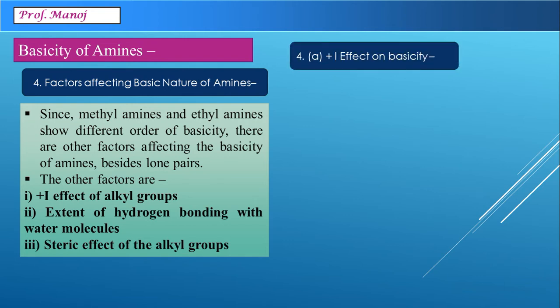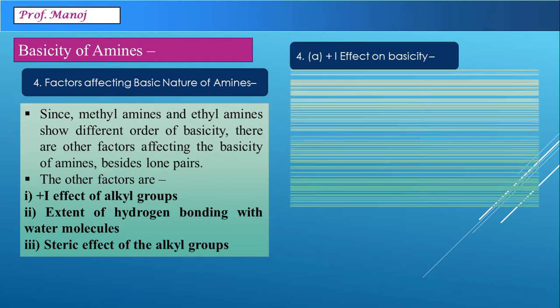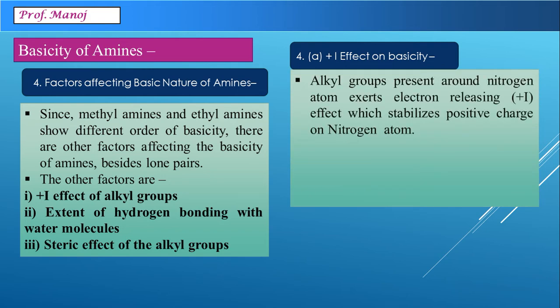The first effect is the positive inductive effect on basicity. Alkyl groups present around the nitrogen atom will exert an electron releasing effect, which will stabilize the positive charge on the nitrogen atom. Now we can imagine here that nitrogen is already having a positive charge due to reaction, and the alkyl group connected will donate electrons to the positive charge.